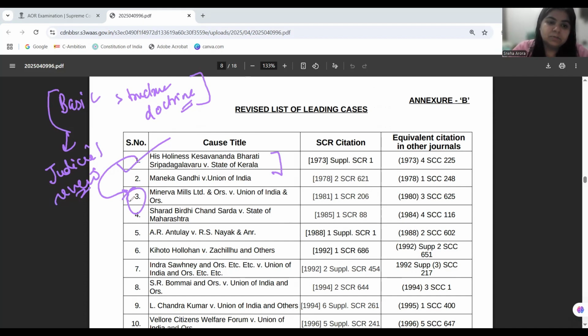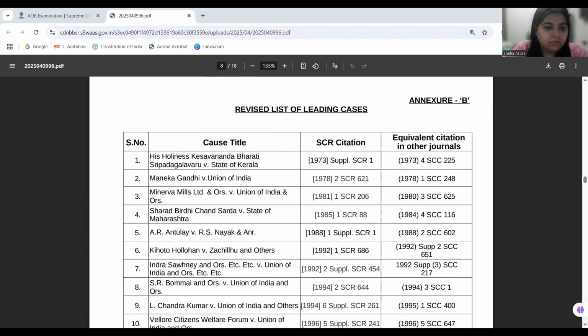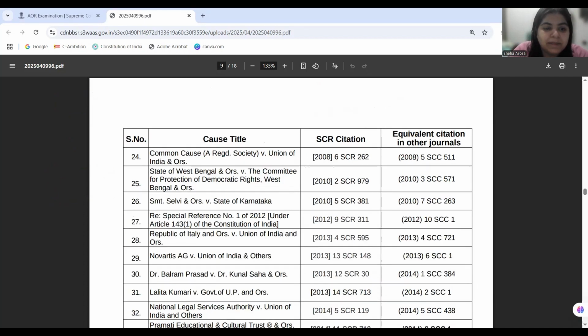So Minerva Mills upholds again that the basic structure doctrine includes judicial review, and judicial review cannot be segregated from that.